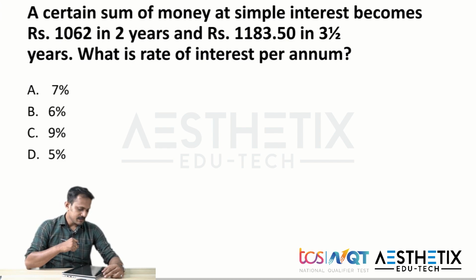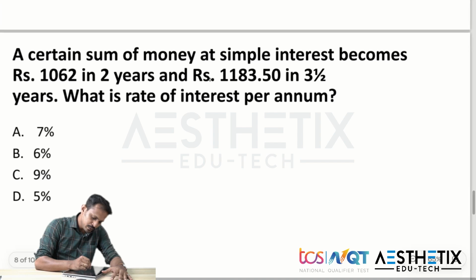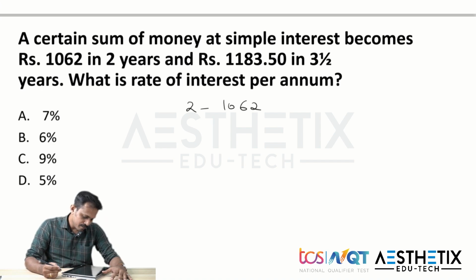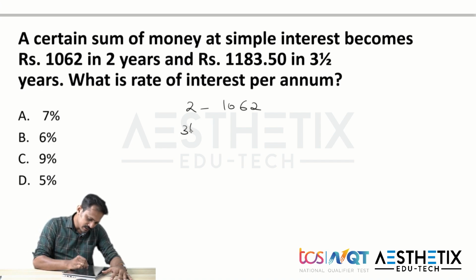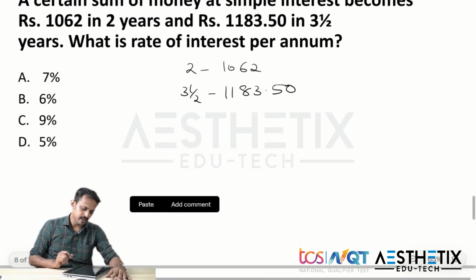So let's go for the answer. So here our question states a certain sum of money at simple interest becomes 1062 in 2 years. So in 2 years, it's becoming 1062, the total amount. And in 3.5 years, it's becoming 1183.50. And here in this question we need to find the rate of interest per annum.